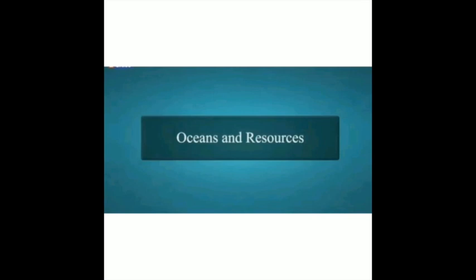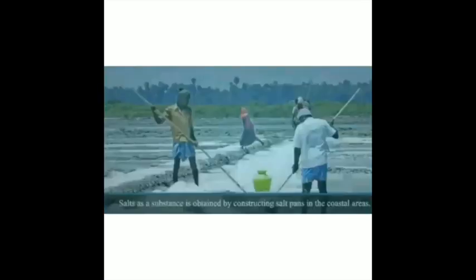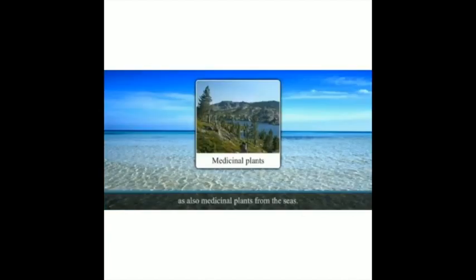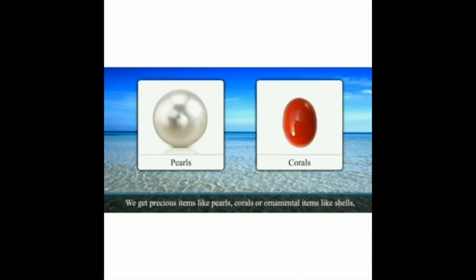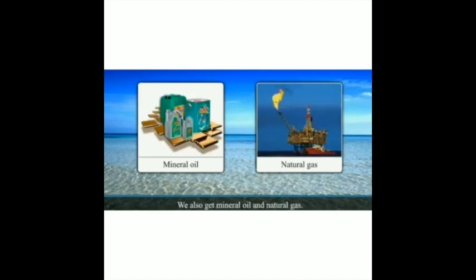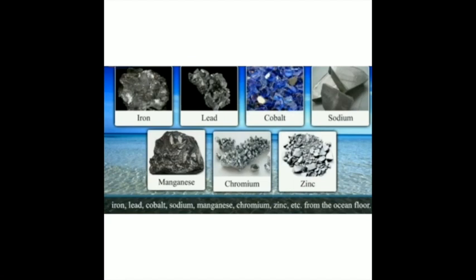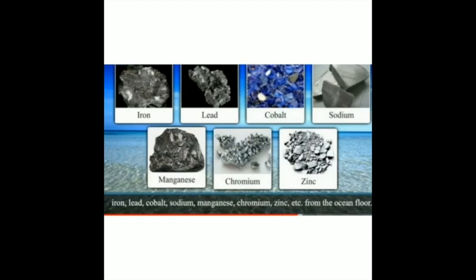Ocean and its resources. Salt as a substance is obtained by constructing salt pans in the coastal areas, as also medicinal plants from the seas. We get precious items like pearls, corals, or ornamental items like shells. We also get mineral oil and natural gas. We also get iron, lead, cobalt, sodium, chromium, zinc, etc. from the ocean floor.